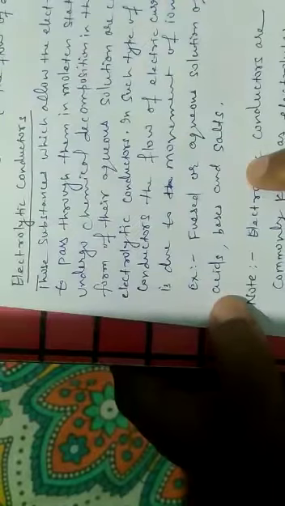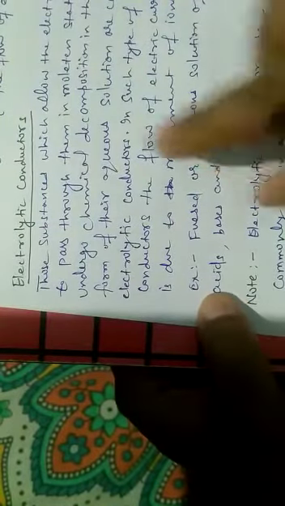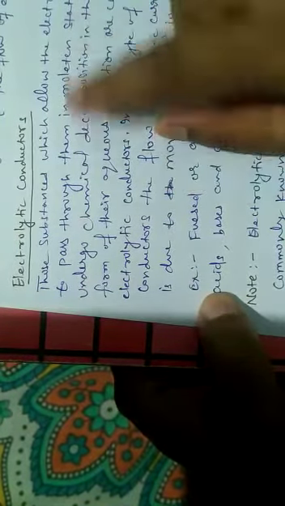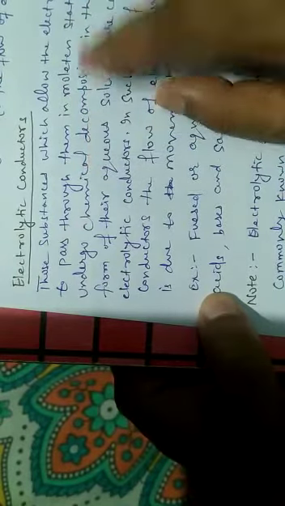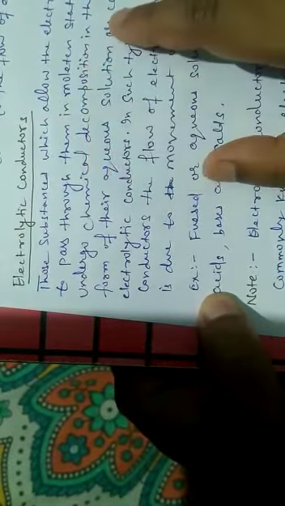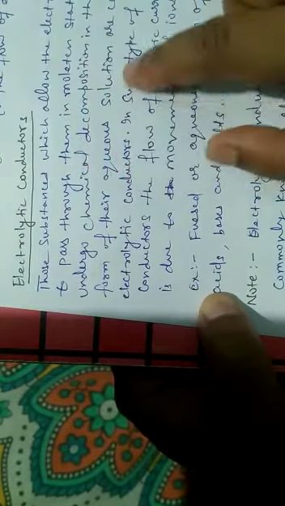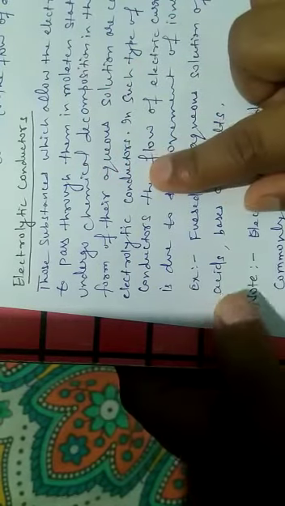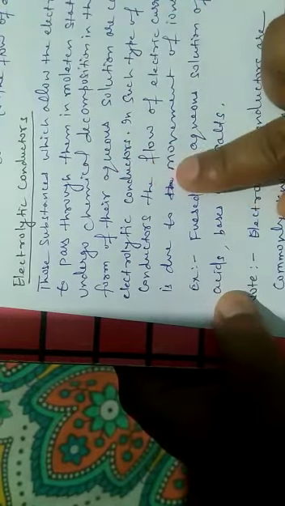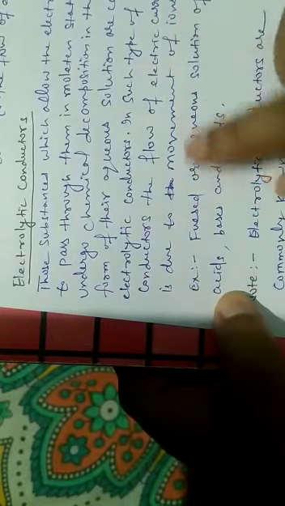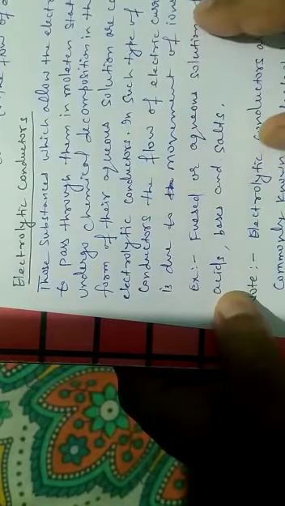Now, electrolytic conductors. Those substances which allow electricity to pass through them in molten state, or undergo chemical decomposition in the form of their aqueous solution, are called electrolytic conductors. In such conductors, the flow of electric current is due to movement of ions.